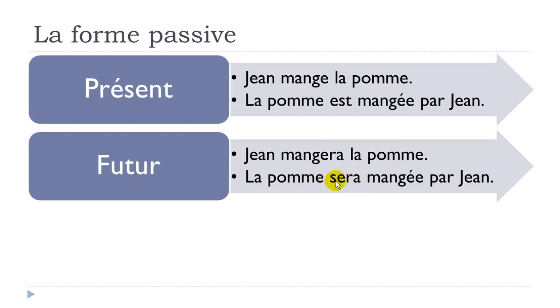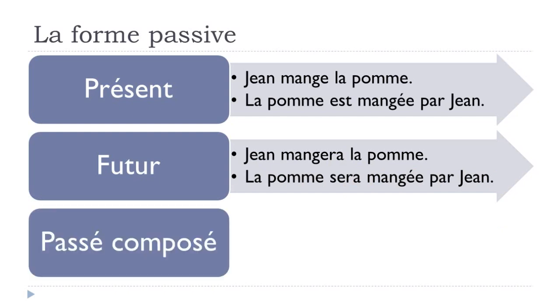So you definitely should know by heart all the forms of être, and obviously avoir, but not avoir for this lesson, but still. So you should know them by heart because you will have to use them. For instance, in this passive form, you must use them. So la pomme sera mangée par Jean. So the rest doesn't change. That's the only thing that you will have to change. You put this être form at the correct tense. In that case, it's the futur.